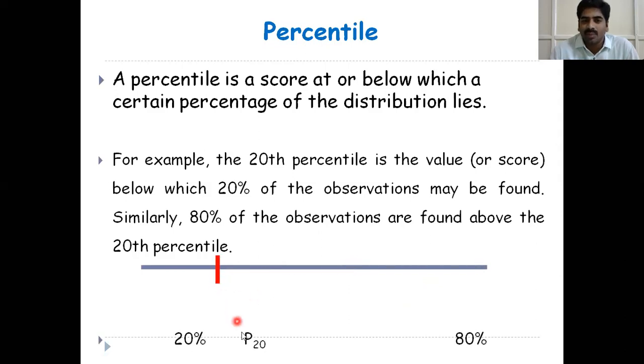Here, this is P20, the 20th percentile. Before the 20th percentile, 20% of the observations are there. And this is P20. P20 means 20th percentile. And above this, 80% of the observations are there. I will explain with an example.